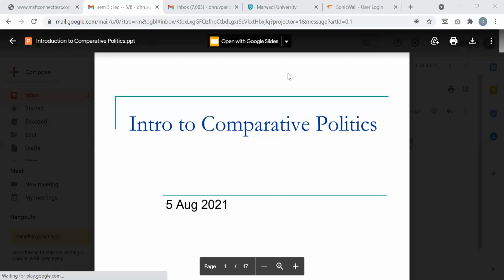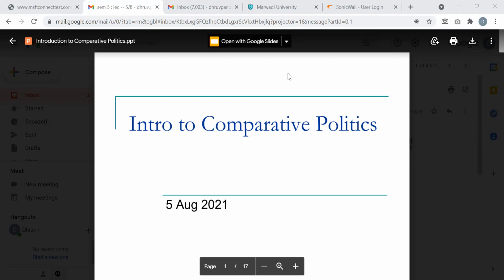I already introduced to you and discussed with you various aspects of the units in comparative politics that we are going to talk about this semester. I made you familiar with the various dimensions till now. We'll be beginning with the first unit, of course, as you can see. The first unit is all about explaining what comparative politics is.